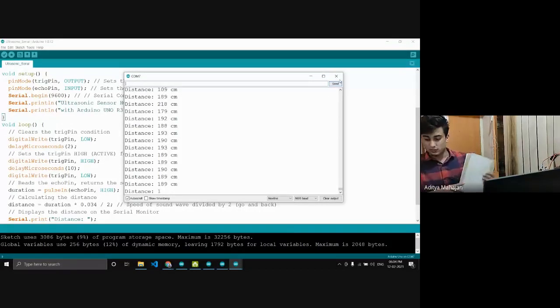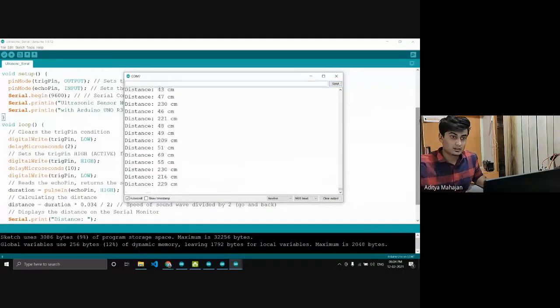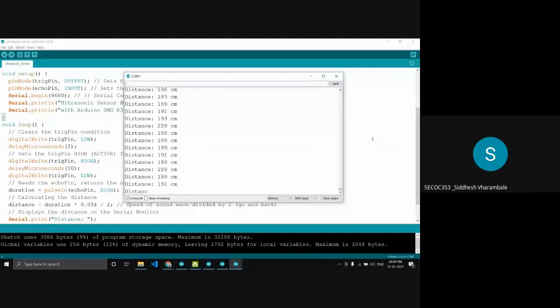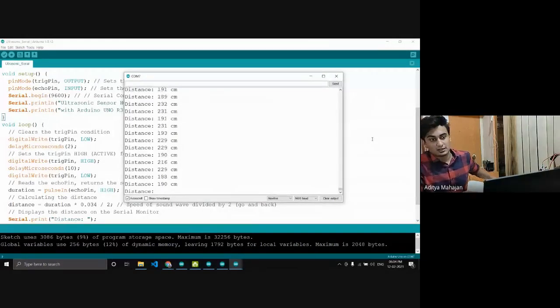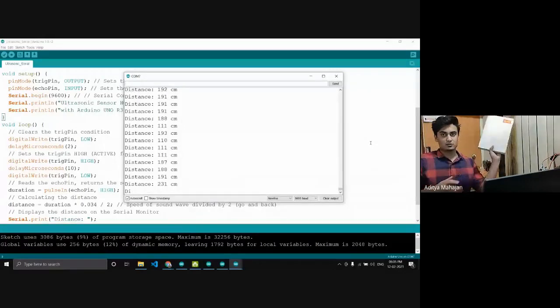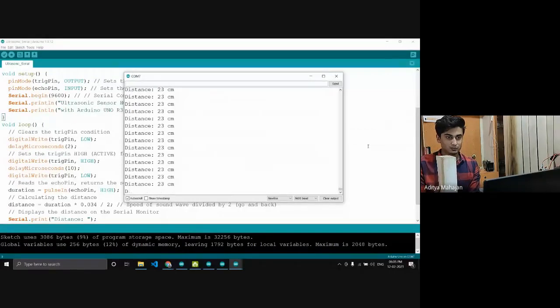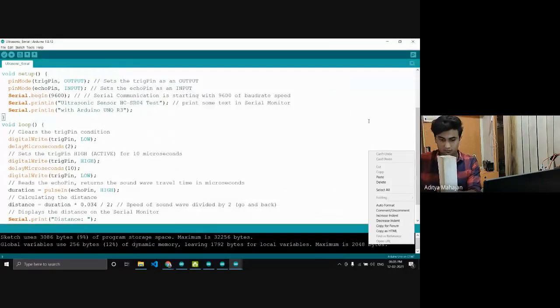Okay, so you guys can see the output, right? It's saying there's an obstacle at 190 centimeters or something. It might be the wall. You can unmute yourself because I can't see your screen right now. Yes, output is visible. So right now it's saying there is an obstacle at around 190 centimeters, which could be the wall over there. So now I'll just place this book in front of it. So it's saying there's a book at around 24 centimeters. Let's see what you guys can see right now.